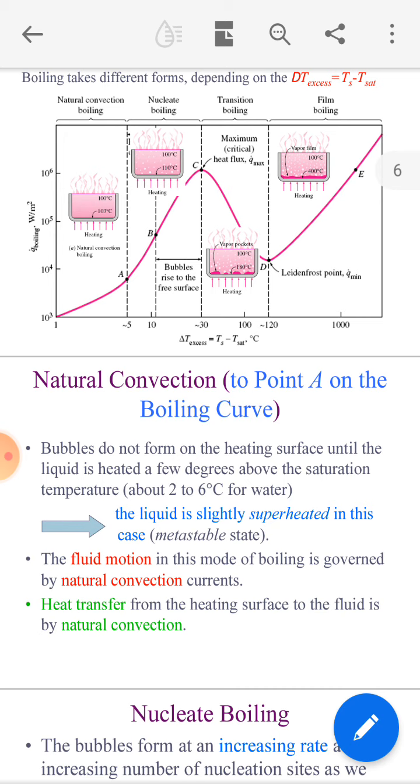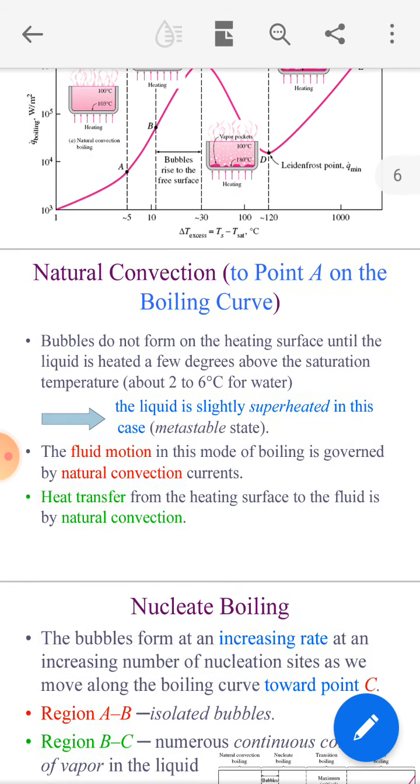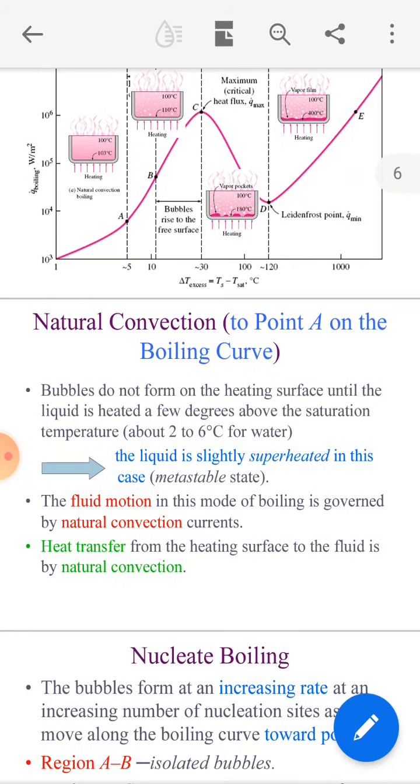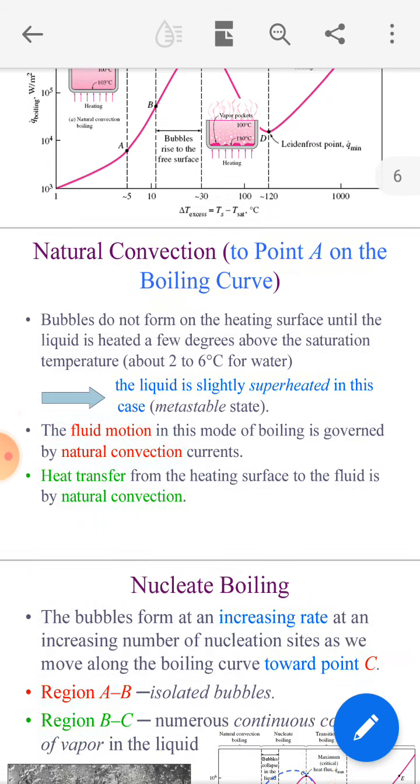Suppose water comes to 100 degrees Celsius and it boils, but bubbles are not formed, then it is called natural convection. The liquid is slightly superheated in this case, right? The fluid motion in this mode of boiling is governed by natural convection, and the heat transfer from the heating surface to the fluid is by natural convection.